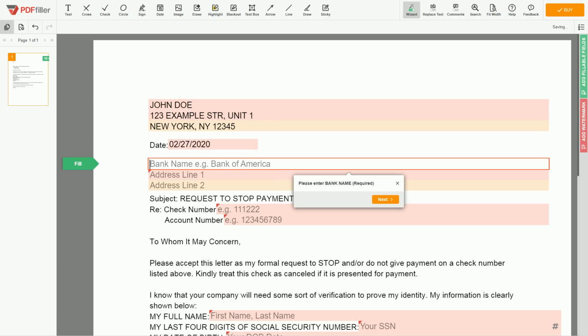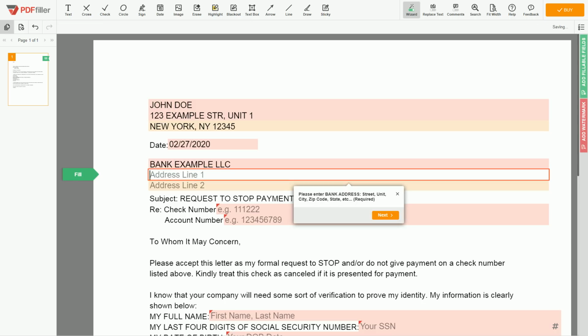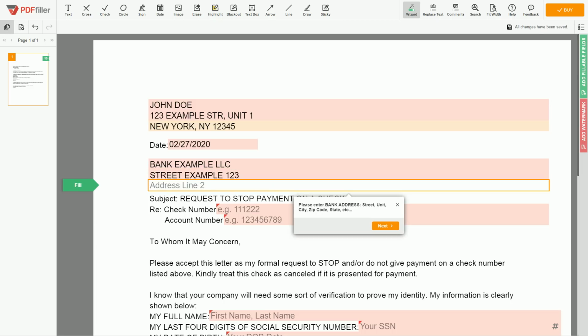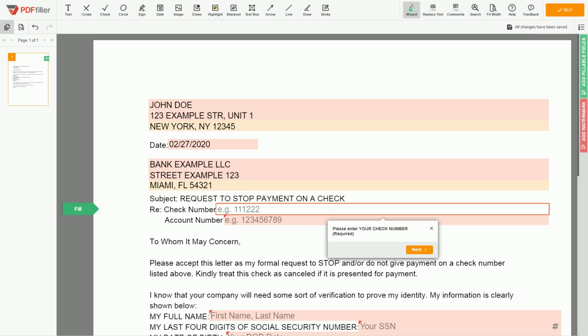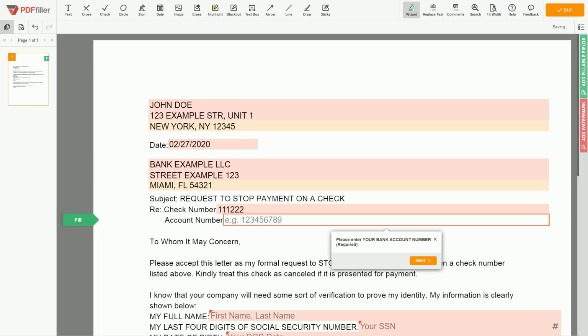Now input the bank name, an example Bank Example LLC. Next, enter bank address line 1, Street Example 123. Bank address line 2, Miami, Florida, 54321. Then write your check number, 111222. Account number, 123456789.